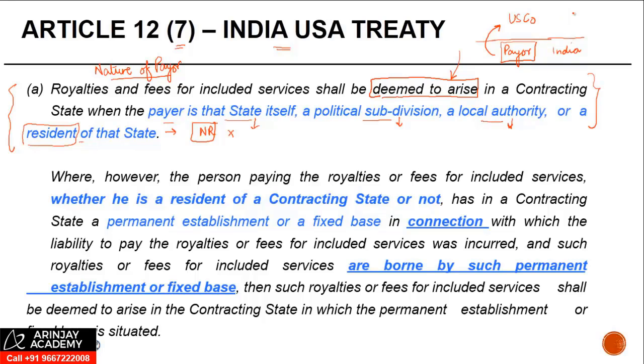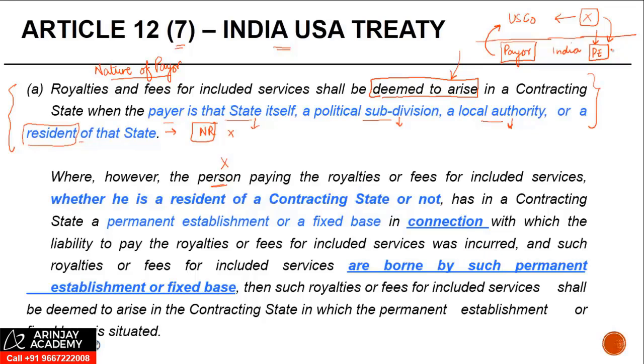Now let's say for example, there is another company, let's call them X. X has a PE in India, right? And X is the payer in this case. So where, however, the person X paying the royalty or FIS, whether he's a resident of a contracting state or not, which means even X can be a non-resident, has in a contracting state, which means in India, a PE, in connection with which the liability to pay the royalty or FIS was incurred.